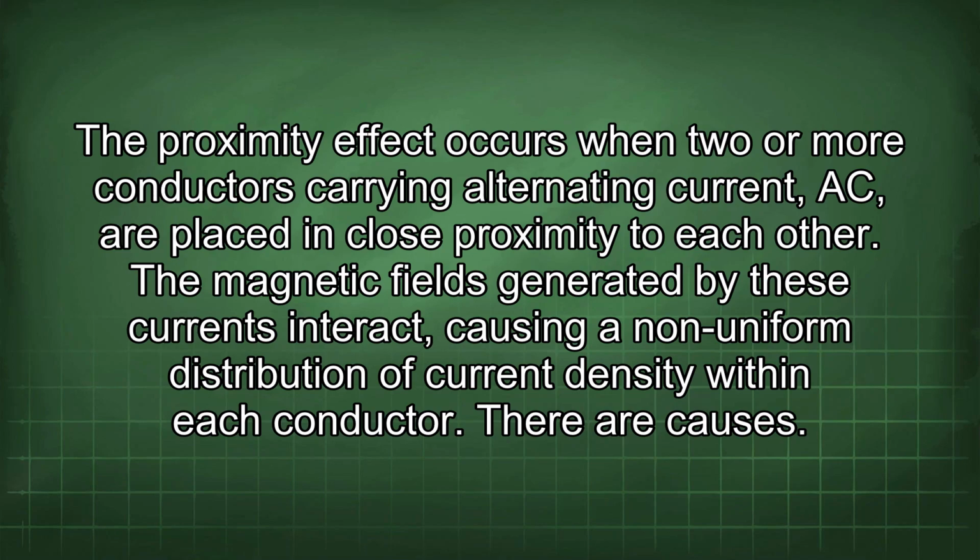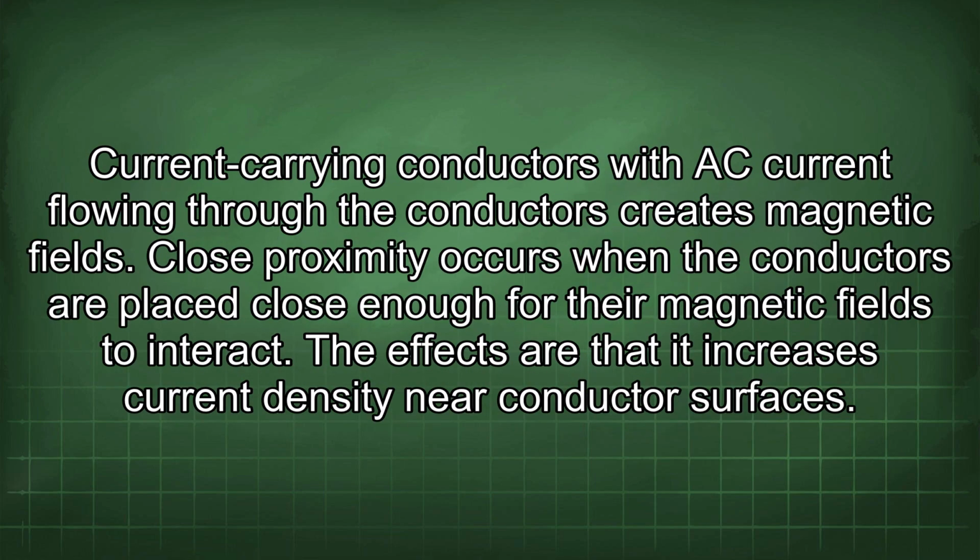Proximity effect occurs when two or more conductors carrying alternating current, AC, are placed in close proximity to each other. The magnetic fields generated by these currents interact, causing a non-uniform distribution of current density within each conductor. There are causes. Current carrying conductors with AC current flowing through the conductors creates magnetic fields.